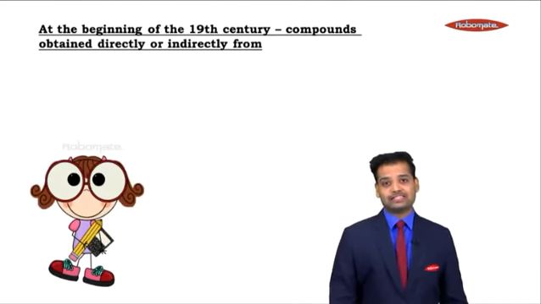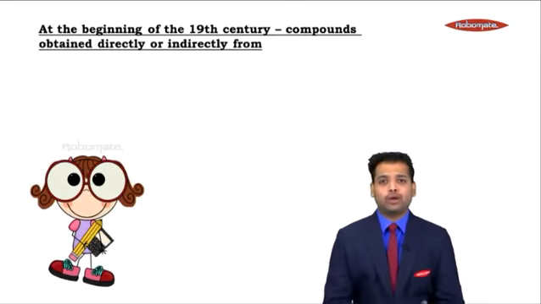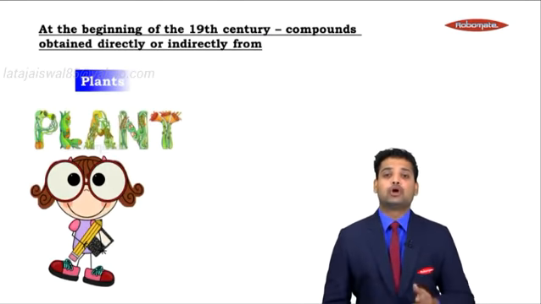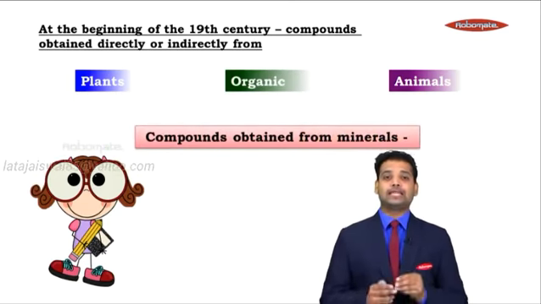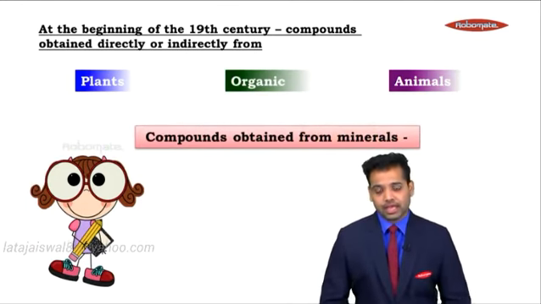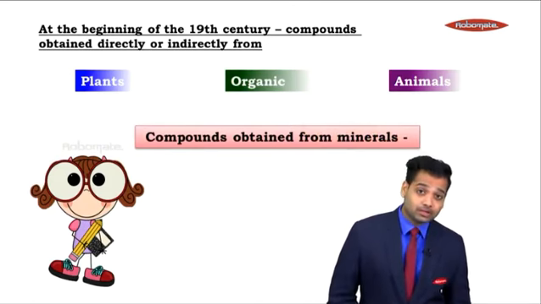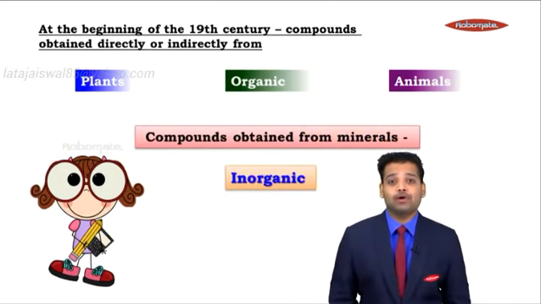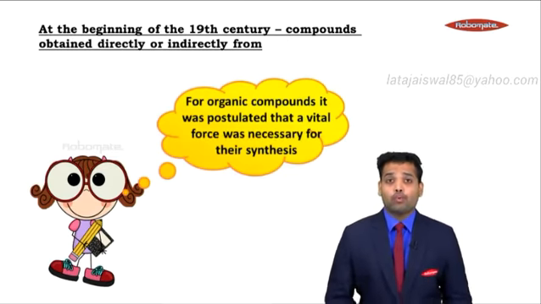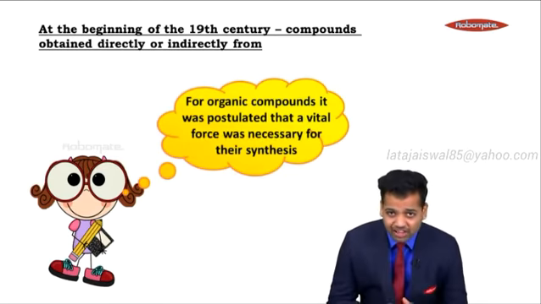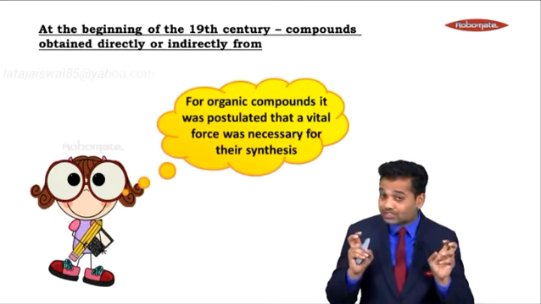At the beginning of the 19th century, compounds obtained directly or indirectly from plants and animals were called, you guessed it, organic compounds. Organic meaning living compounds. Compounds obtained from minerals, on the other hand, were called inorganic compounds. In fact, organic compounds were thought to be living only because of something called the vital force.